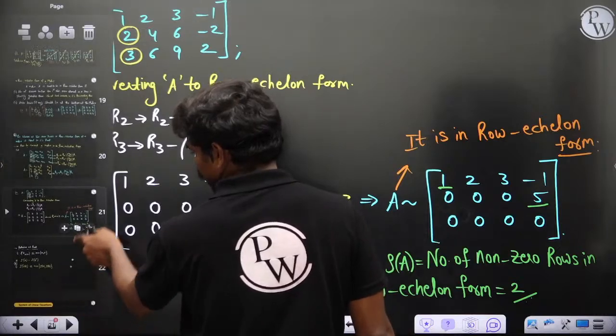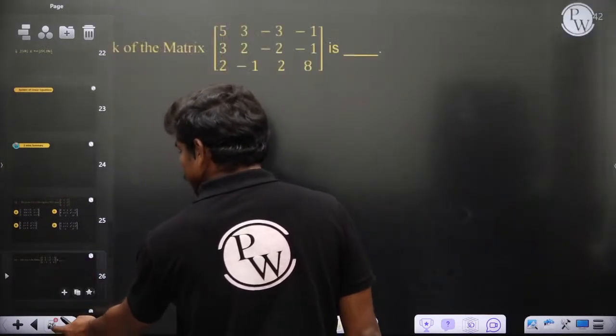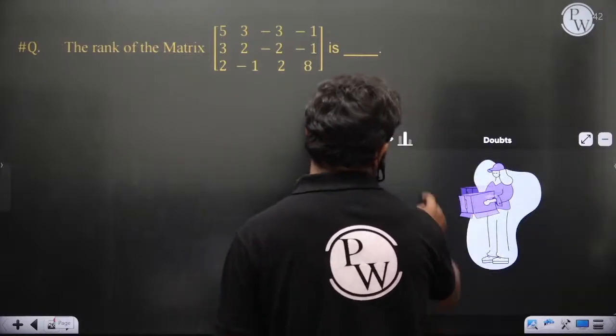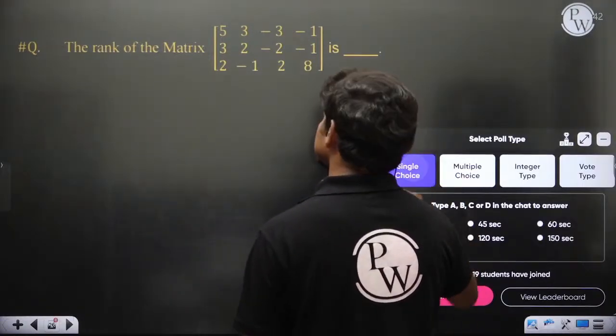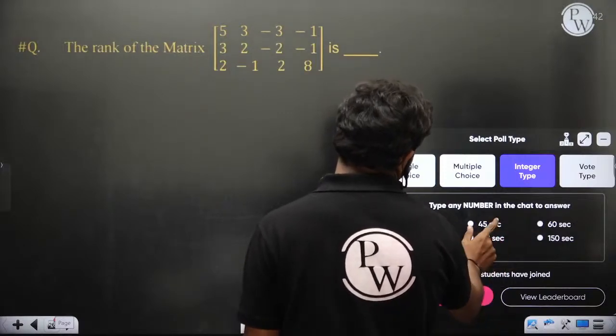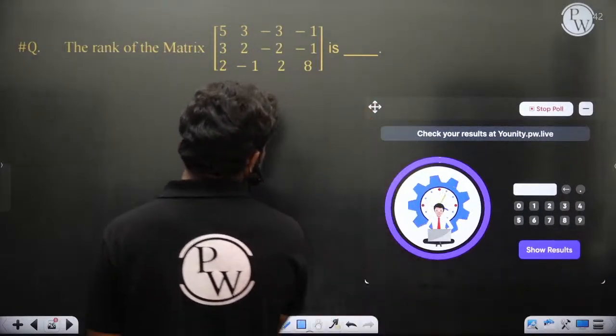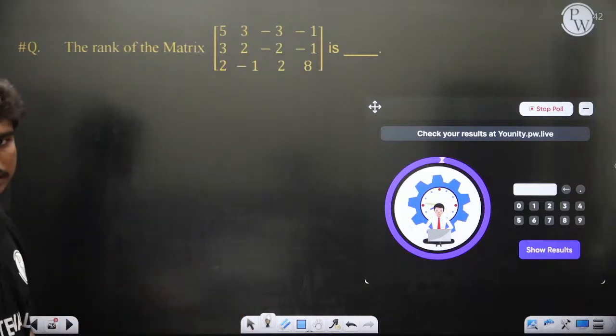So let's solve some questions which could help you a bit. Solve this question. I'm giving you some time, of course. It's integer type, a 3x4 matrix, and I'm giving you 150 seconds. Okay, so start. Come on, solve this faster. Be fast.